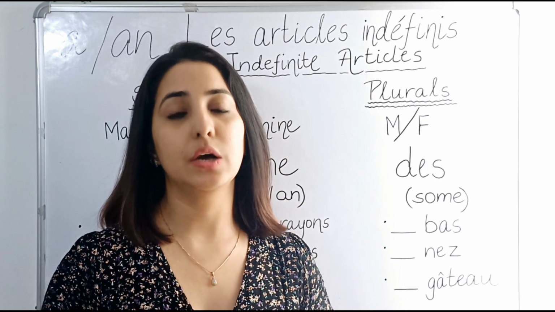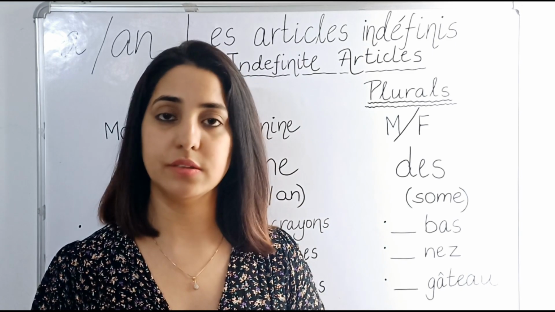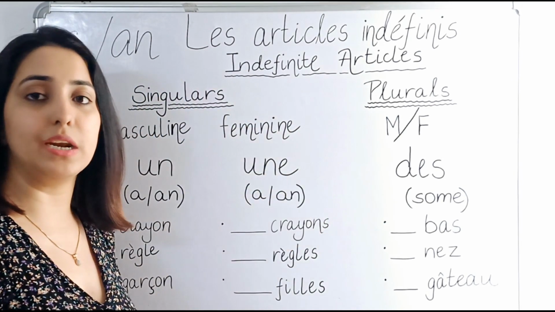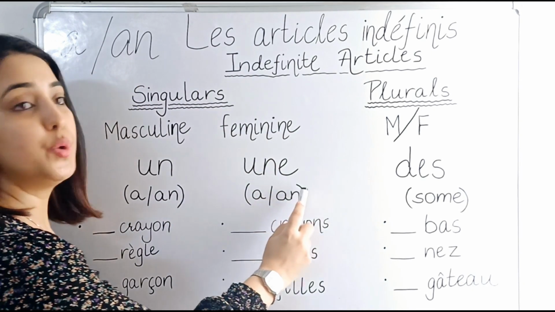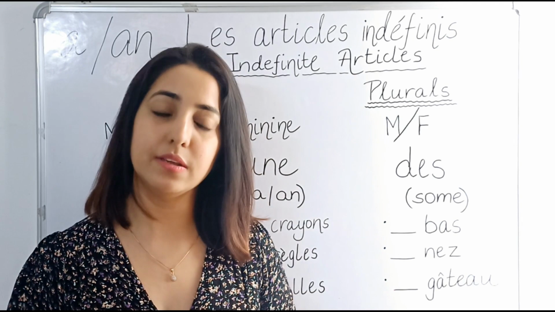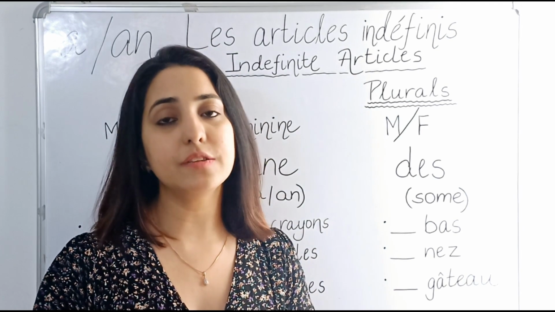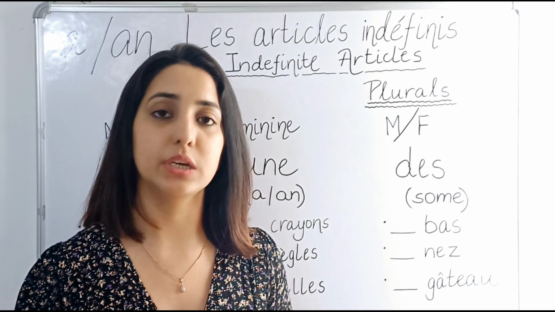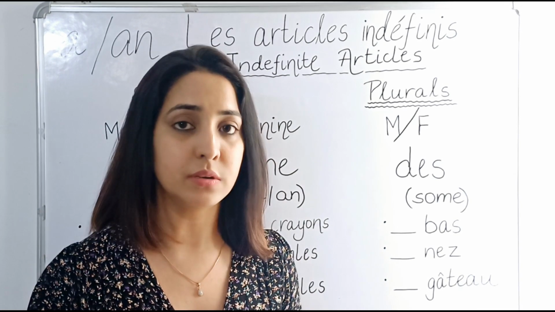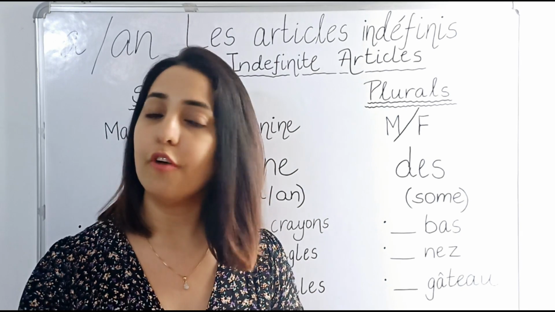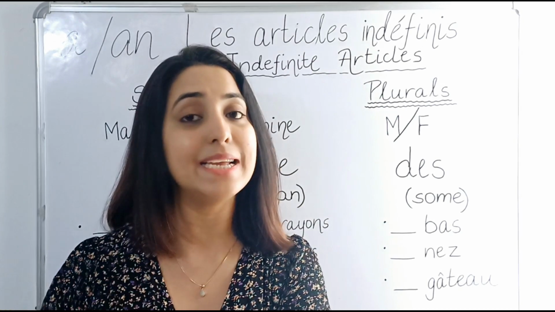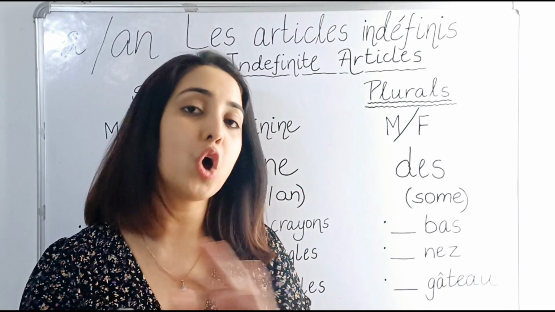So basically, what are these indefinite articles? We have a and an as our indefinite articles in English, and un, une, des in French. These indefinite articles refer to an unspecified quantity. Unspecified quantity of what? Maybe a person, maybe a thing, of anything. That is why we call it unspecified, meaning indefinite, when it is not specified.